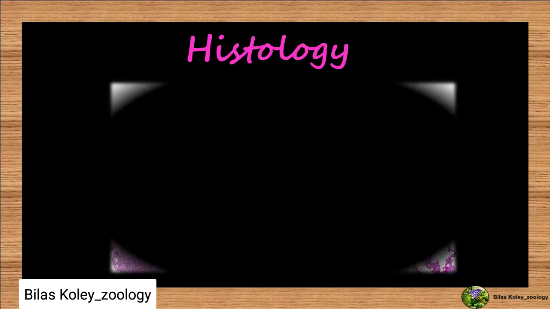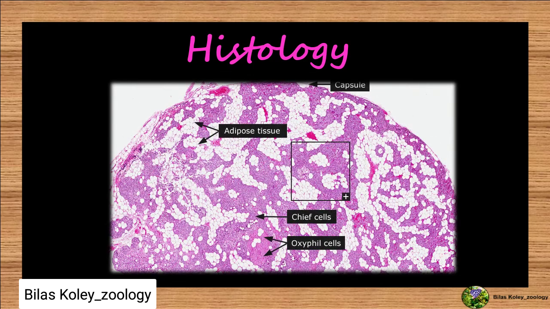Histologically, a parathyroid gland is formed of masses of polygonal cells arranged in cords. Endocrine cells are called chief cells.